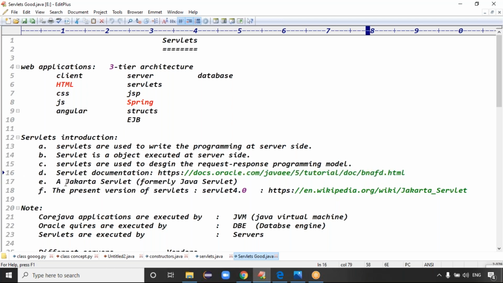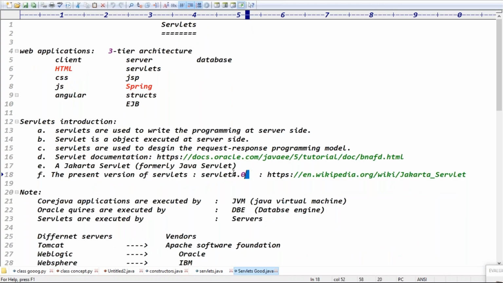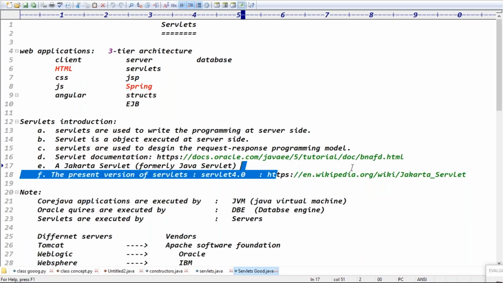And the servlets from Java 5th version onwards, they're saying like Jakarta servlet, formerly Java servlet, right? So we are saying formerly Java servlet, now Jakarta servlet. The present version of servlet is about 4.0. So actually, present version is a beta version of 4.0, right? To check the versions, you can see this website, guys.